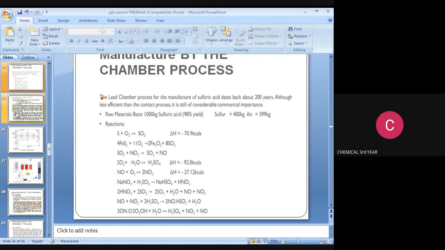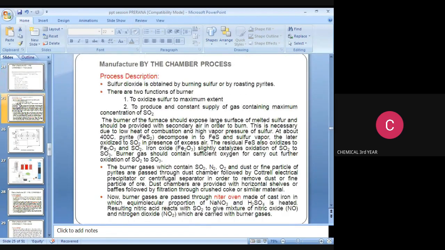Next, this is the process description of the chamber process for producing sulfuric acid. All of you listen. Sulfur dioxide is obtained by burning sulfur or roasting pyrites. This is a very important point. There are two functions of the burner: to oxidize sulfur to the maximum extent, and to produce a constant supply of gas containing maximum concentration of SO2.